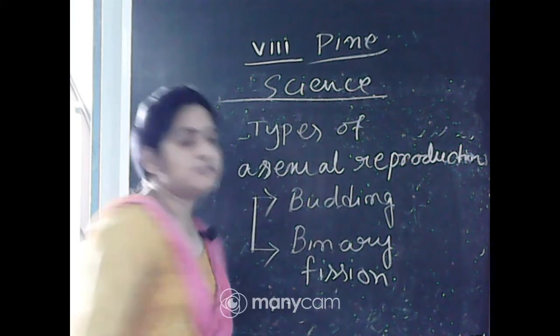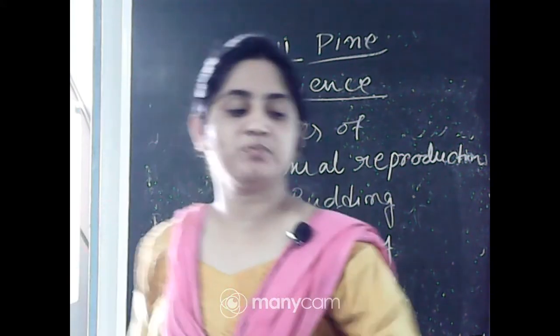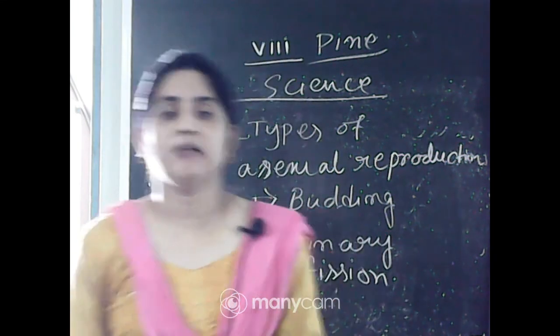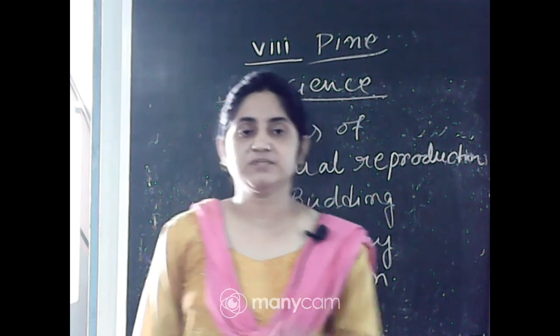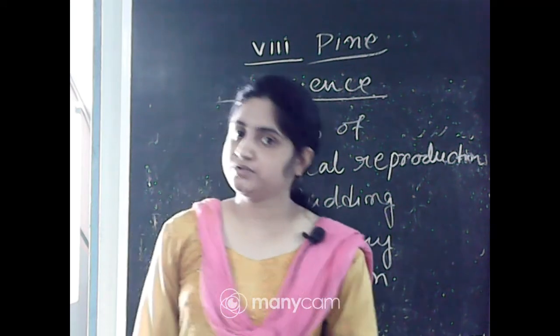Budding is a small outgrowth that comes from the mother's body, and after development it detaches from the mother's body and produces a new individual.